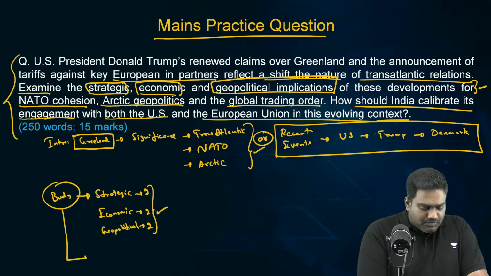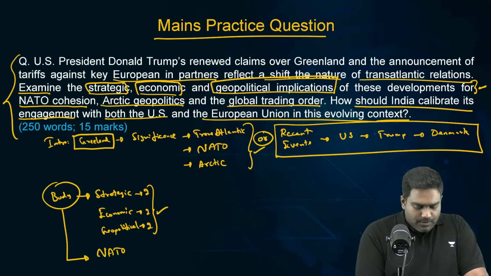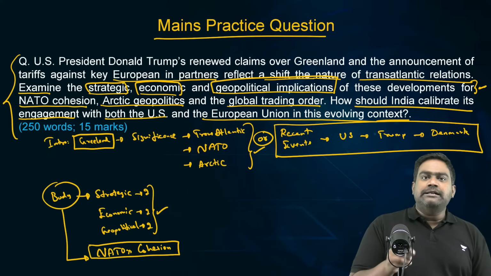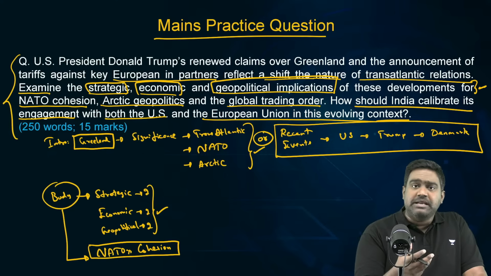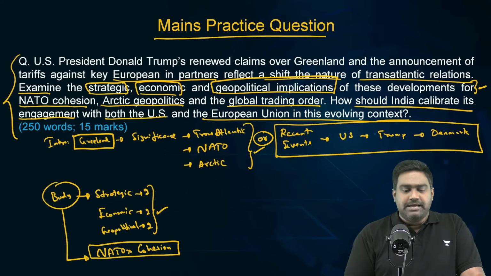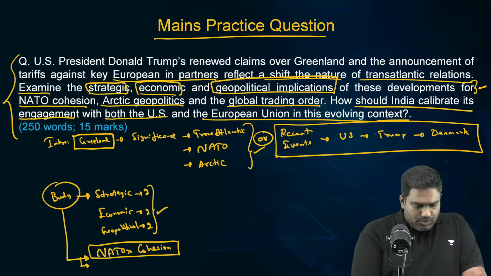In the second part of the body, you talk about the impact on NATO's cohesion. In just one sentence, you can point out that a rupture of transatlantic ties between the NATO allies could weaken NATO itself, could possibly break down NATO as a military alliance. Then you talk about the impact on Arctic geopolitics, how this could further increase tensions.